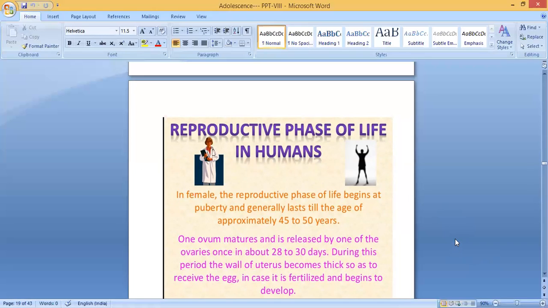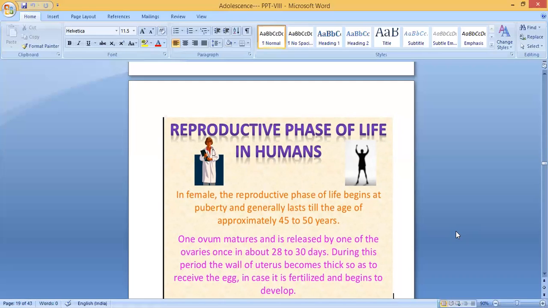Reproductive phase of life in humans. In female, the reproductive phase of life begins at puberty and generally lasts till the age of approximately 45 to 50 years. The ovum matures and is released by one of the ovaries once in about 28 to 30 days. During this period, the wall of the uterus becomes thick so as to receive the egg in case it is fertilized and begins to develop.